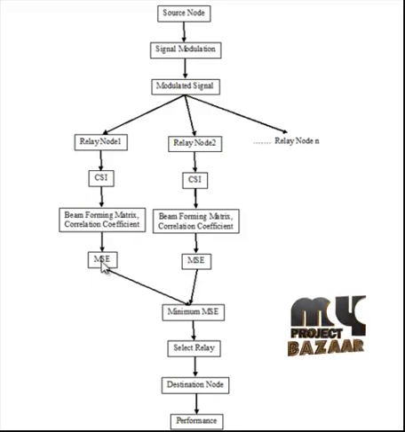After that, the mean square error is calculated for each channel, and among the channels the overall minimum mean square error is estimated. The channel which contains the minimum mean square error is the relay through which the data can be transmitted. Based on that, the relays were selected and the data is transmitted to the destination node. Finally, the overall performance of the transmission is measured.